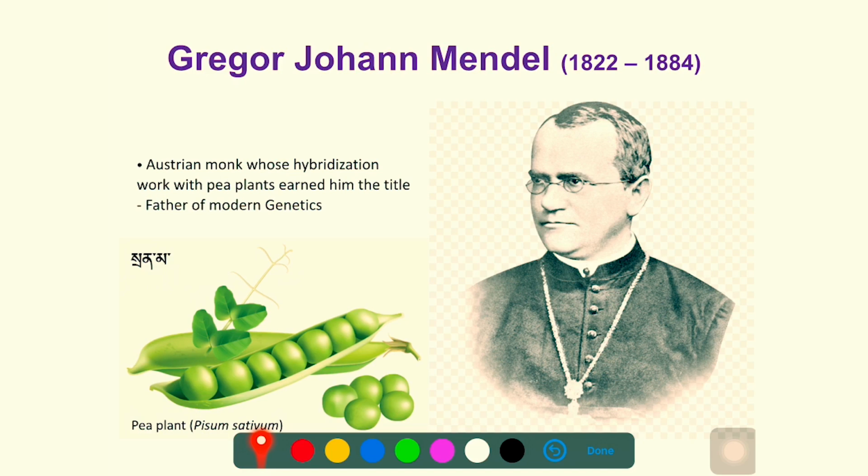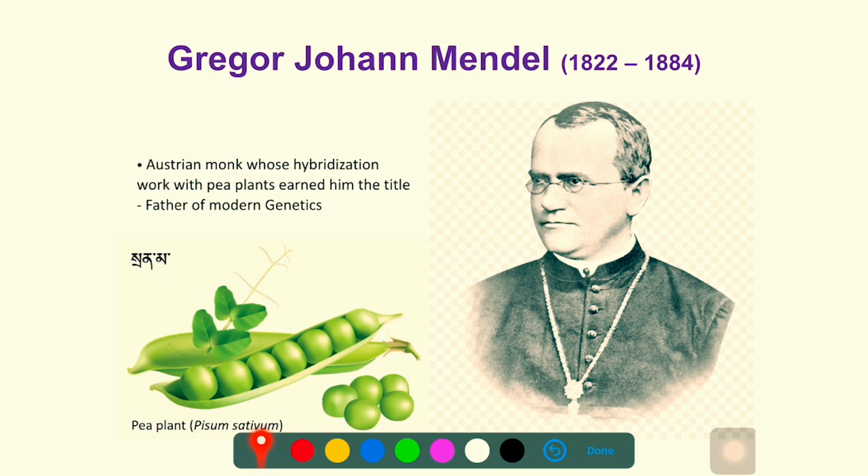To give a little bit of background on the life of Gregor Mendel, he was an Austrian monk. He was born in a very poor peasant family in the year 1822, and it is said that he became a monk in order to continue his education. His parents could not afford to pay for his college fees, so he joined a monastery so that the monastery would pay for his education. I don't know if it's true or not, but it is said so, right?